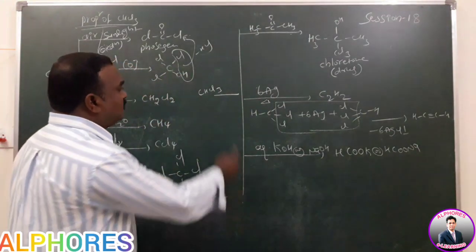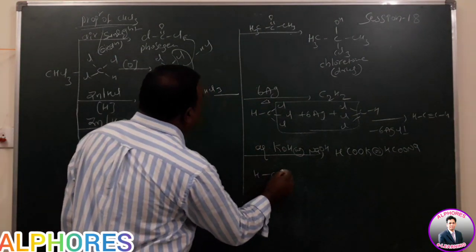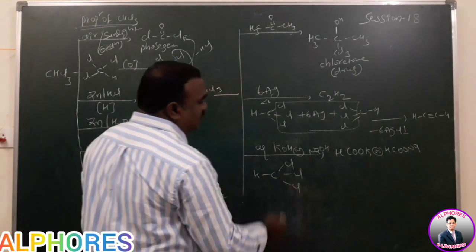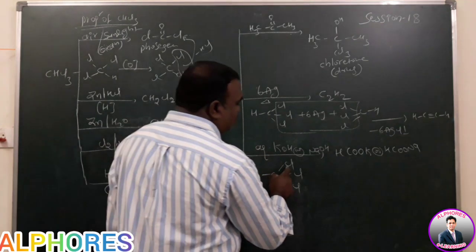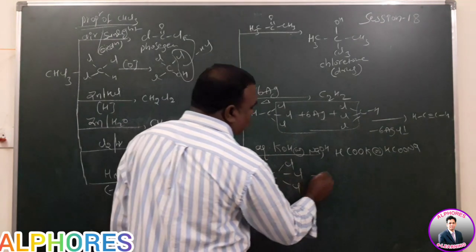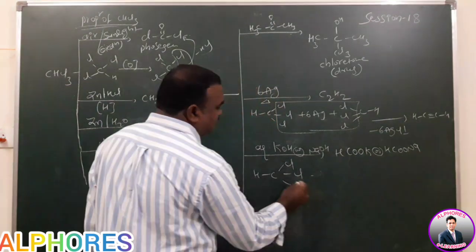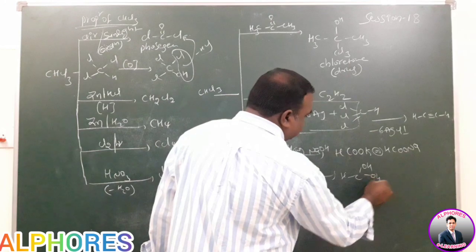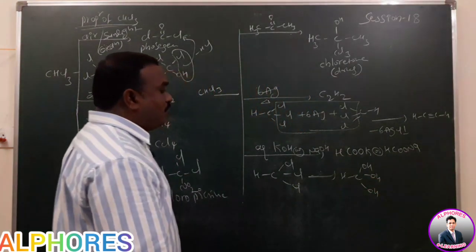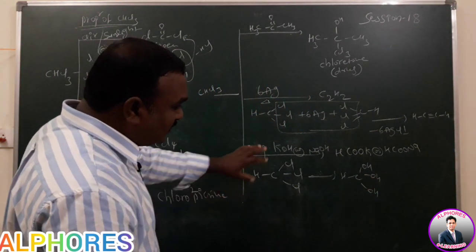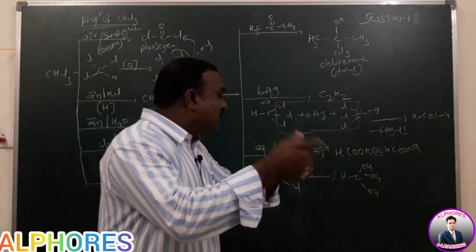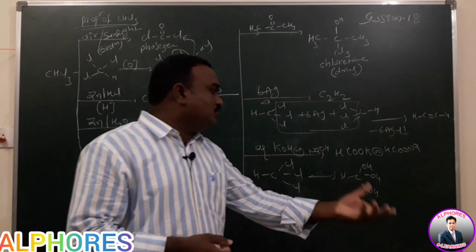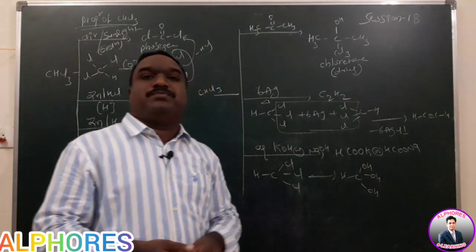Sodium or potassium. That means here H is given, Cl, again Cl, again Cl. Here aqueous KOH is given, each chlorine is replaced by OH. Second step is here H, OH group, again OH, again OH. Remember, whatever organic compound is given, if a single carbon has more than one OH group, that compound is unstable and undergoes decomposition, nothing but dehydration, forming the product.